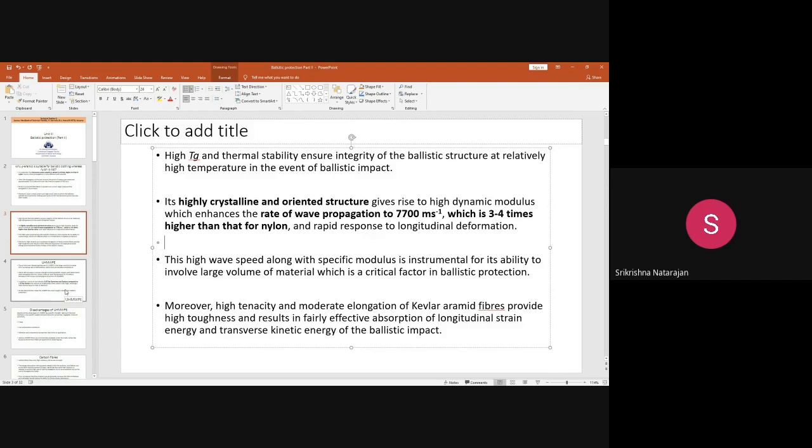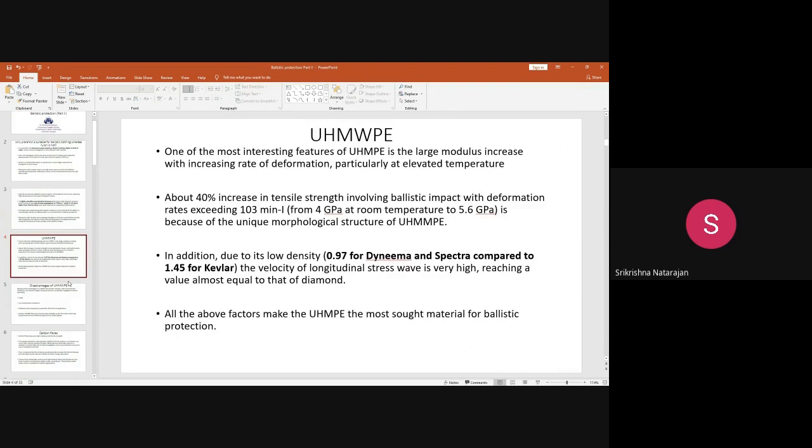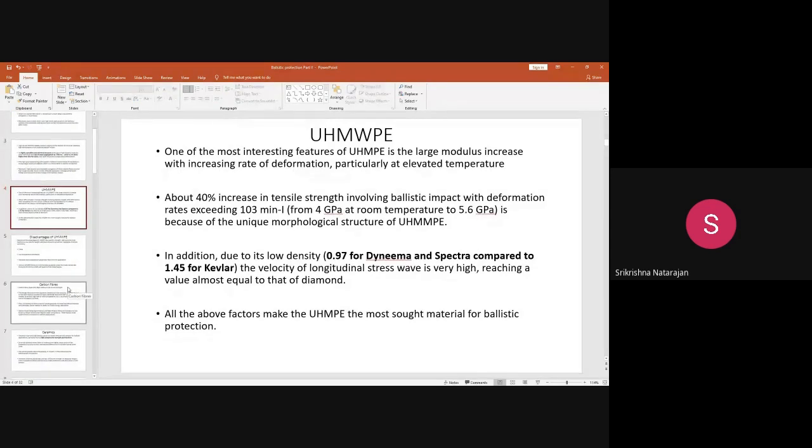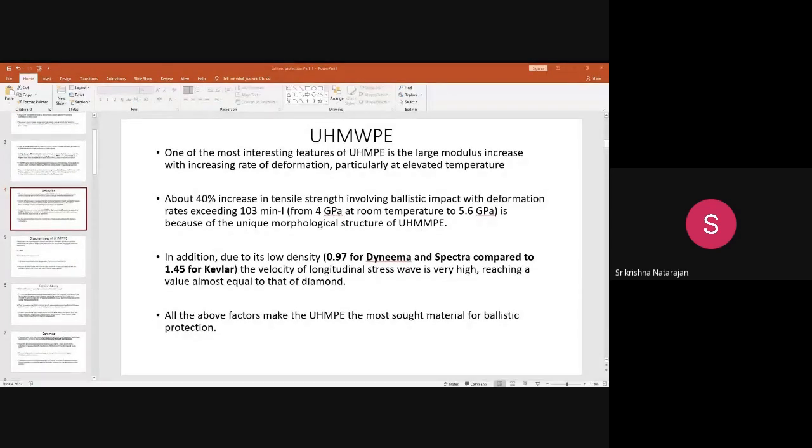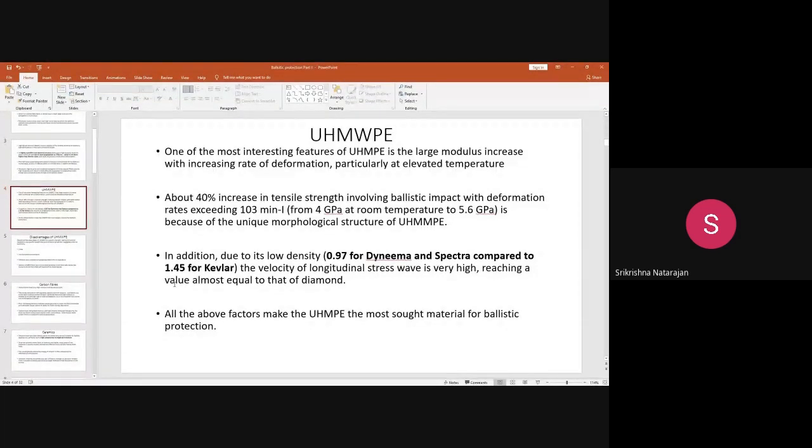in the Kevlar. Okay, and another fiber which we discussed is the UHMWPE, which is the ultra high molecular weight polyethylene. Okay, so this one you know very well, it has a high molecular weight polyethylene, and the great advantage of this material is it has a low density. Okay, so this material is giving both the higher modulus and also you see the density is also lower. Okay, so if you just observe